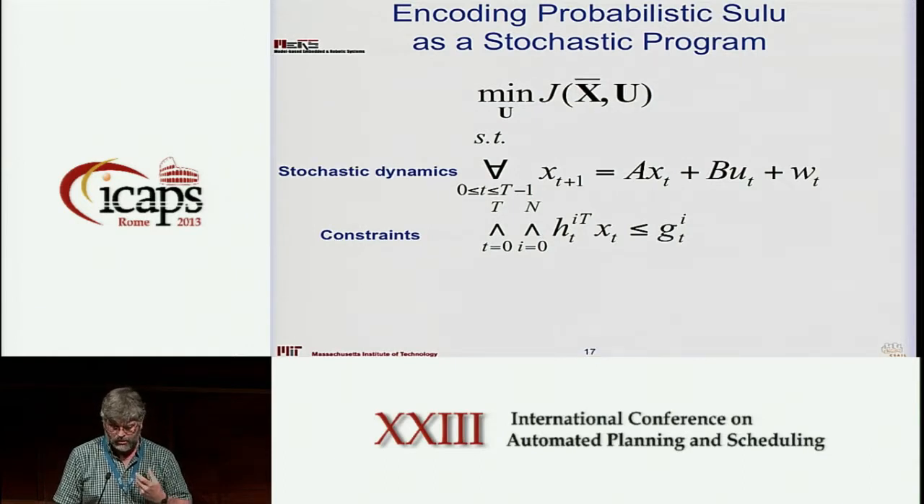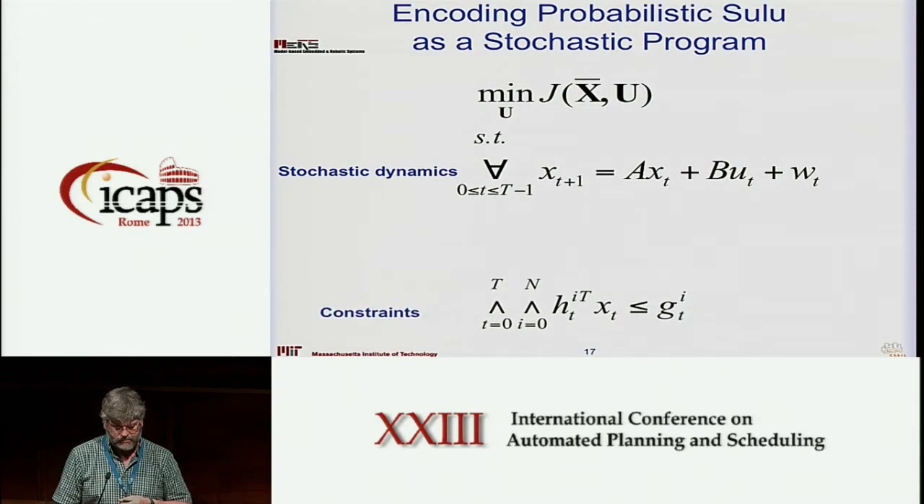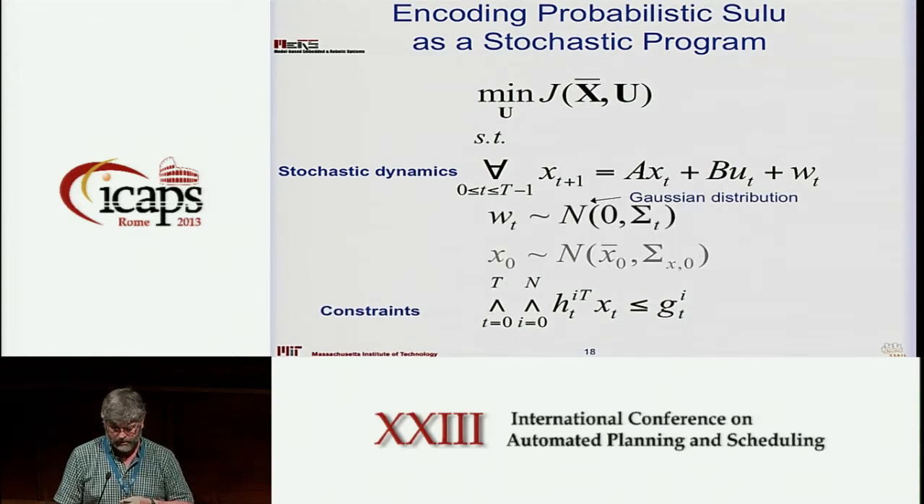But we add in some noise. We'll add an additive noise here, which is a random variable, and we'll presume that that random variable is Gaussian distributed. Okay, so it's normally distributed. As soon as we add in that noise, then our state becomes a random variable, and we assume that those are Gaussian distributed as well, and we assume an initial Gaussian distributed state.